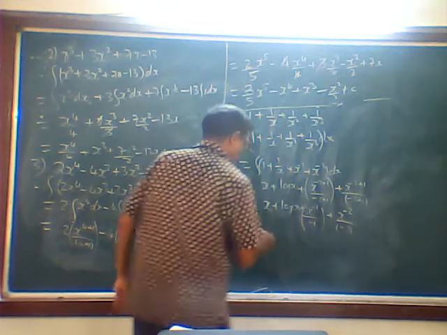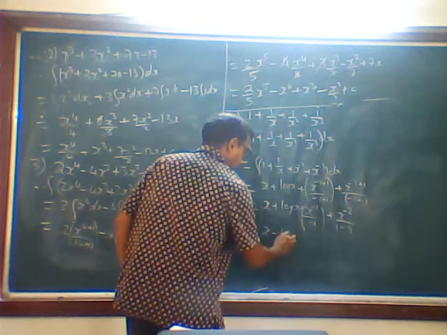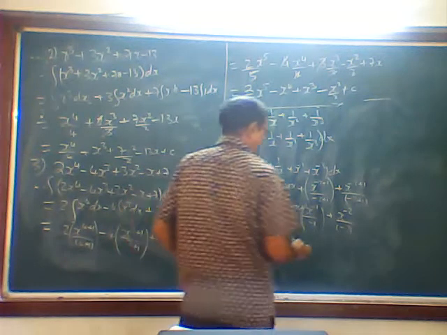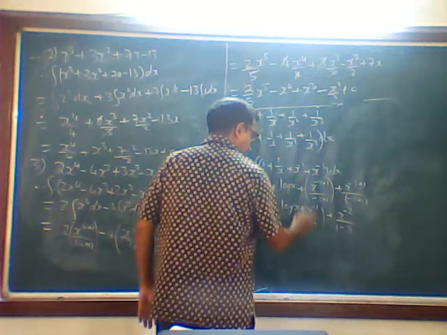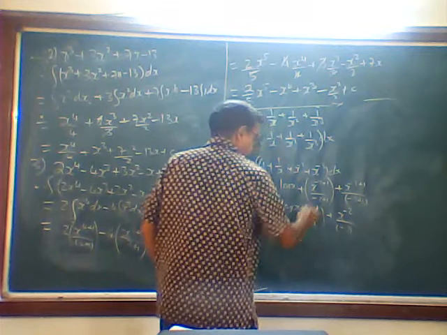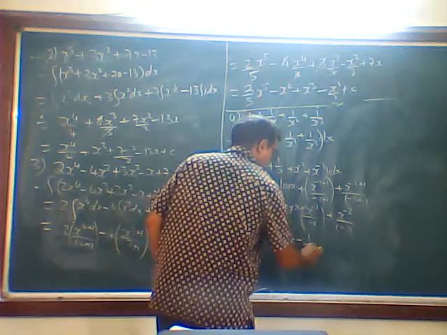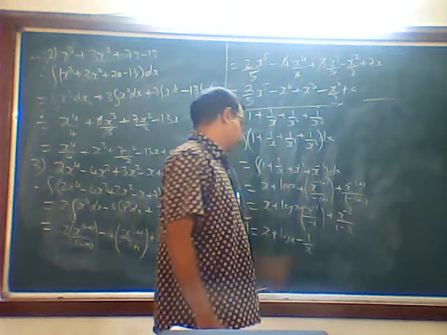Now next is what? Minus log x. No, not there. Here it is plus, here it is minus. Plus into minus, minus x raised to minus 1 is log x. Okay, this minus into this plus is minus.